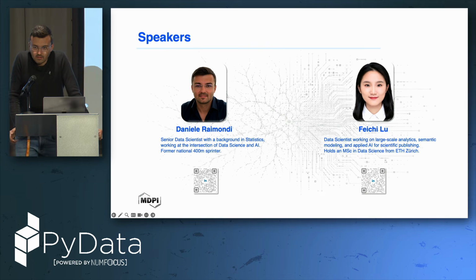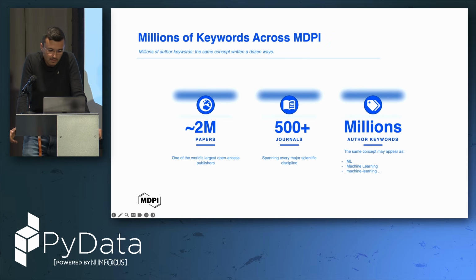So a few words about us. My name is Daniele. Her name is Feichi. We are data scientists working for MDPI. MDPI is one of the world's largest open access publishers, counting almost 2 million papers published in our 30 years of history, spanning every major category in academia, counting more than 500 journals.